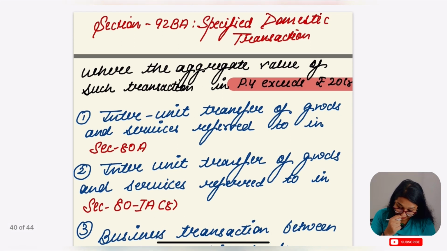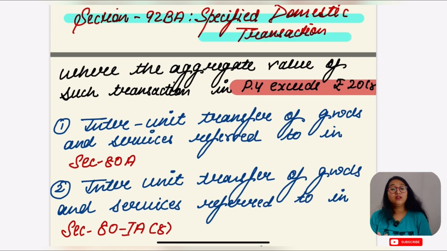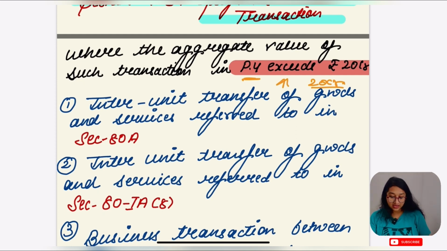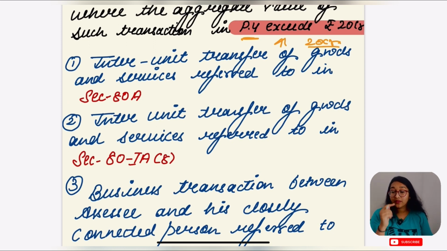Now, what is a specified domestic transaction, guys? Do you remember, I told you that we are going to cover something later. Section 92BA talks about specified domestic transactions, and we are going for that. Where the aggregate value of such transactions in the previous year exceeds 20 crore, in some specified cases they are going to be termed as specified domestic transactions, but in that case also the international transaction computation and everything is going to be applied, right?